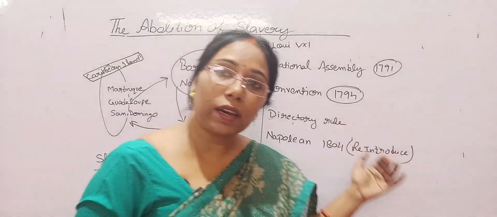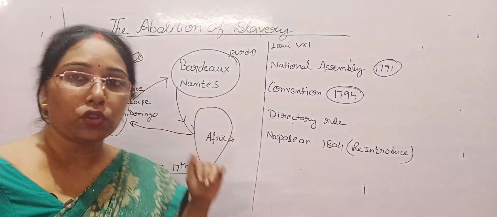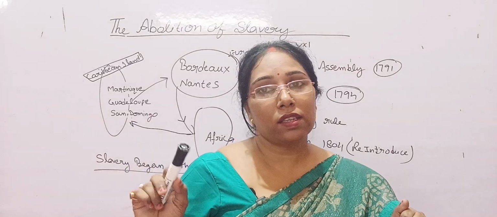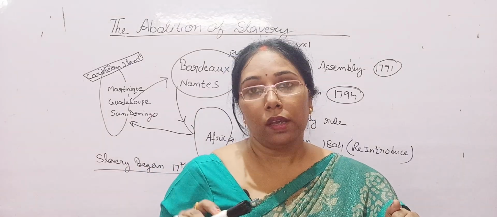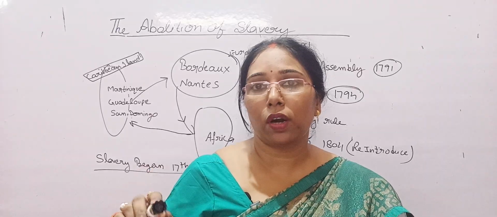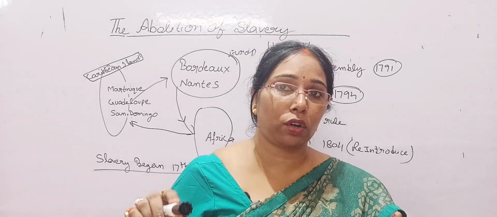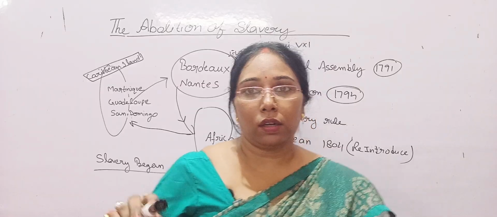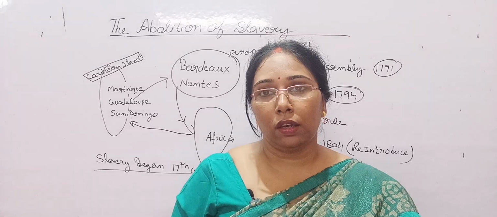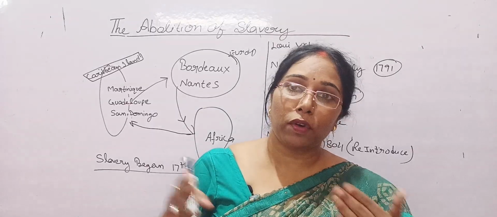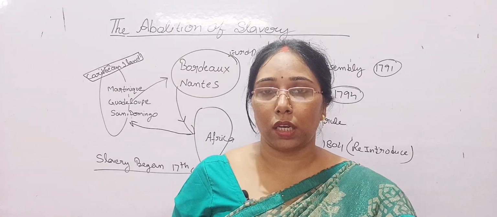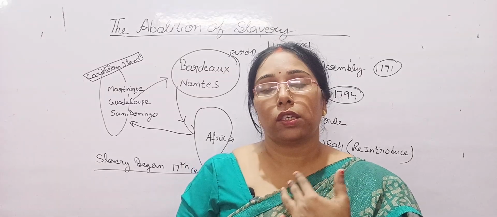Now, after the National Assembly, who came to power? The Convention. When the Convention came to power, in the regime of the Jacobins, the members of the Jacobin group belonged to a less prosperous section of society. In the Third Estate, they belonged to the middle and lower middle class.